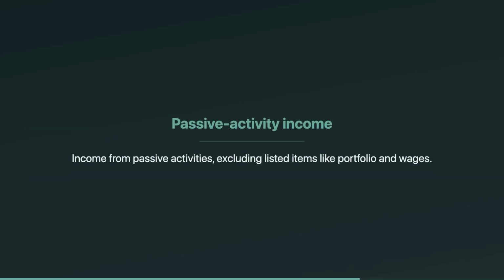A few more exclusions show up in tricky questions. Royalties can be passive activity income only when they're derived in the ordinary course of a trade or business. Otherwise, they're portfolio. Cancellation of debt income is another odd one. It's passive only if, at discharge, the debt is allocated to a passive activity. The exam may also toss in state tax refunds or a covenant not to compete payment. Those are excluded from passive activity income by definition.